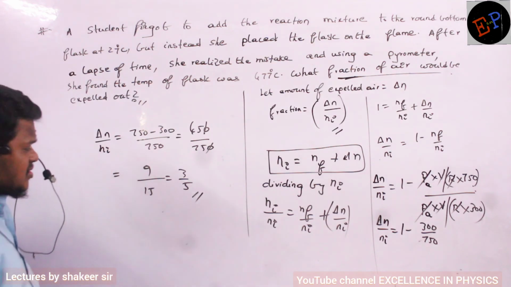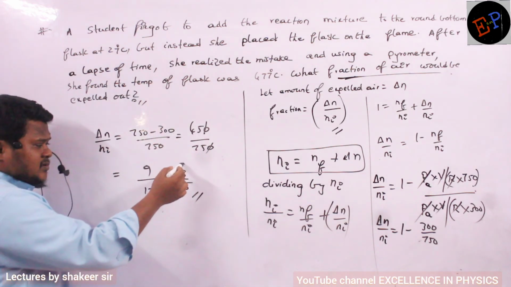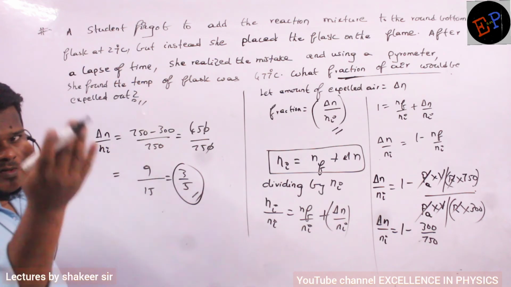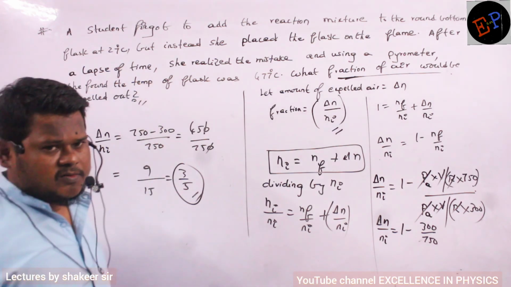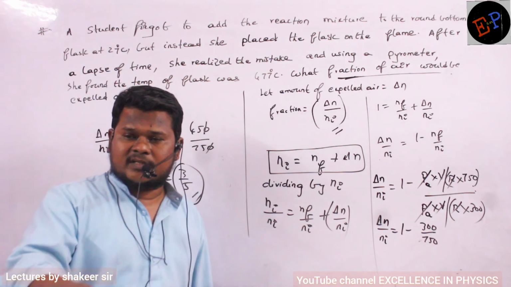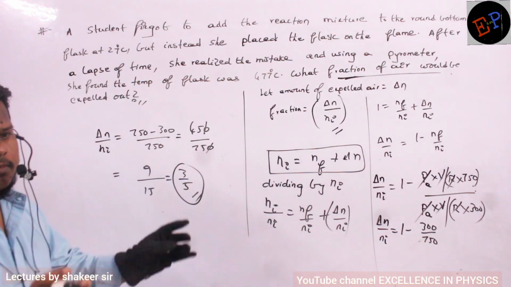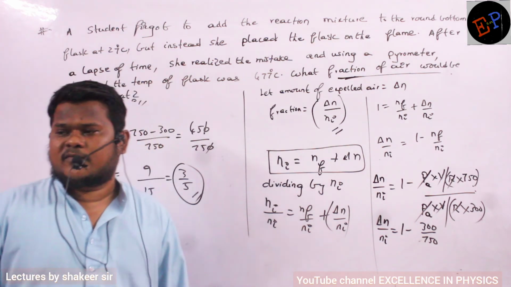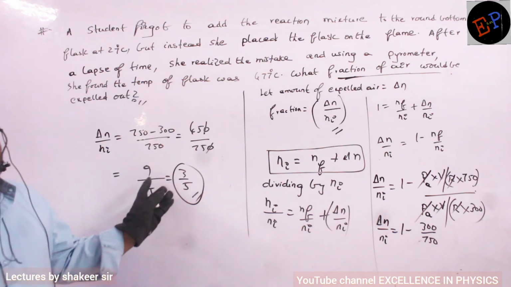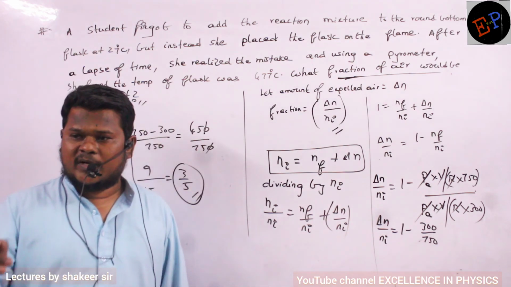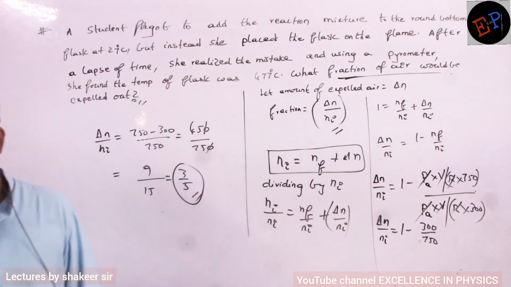So how much fraction of air has gone outside? 3 by 5th of the initial number of moles have gone outside, and only 2 by 5th is present inside that round bottomed flask. 3 by 5th of the gas has moved outside. Only 2 by 5 is present inside. Understood? That's all.